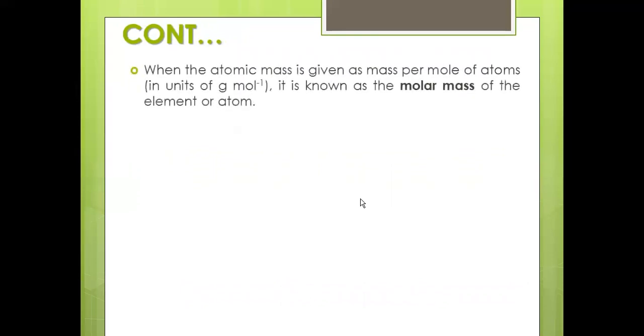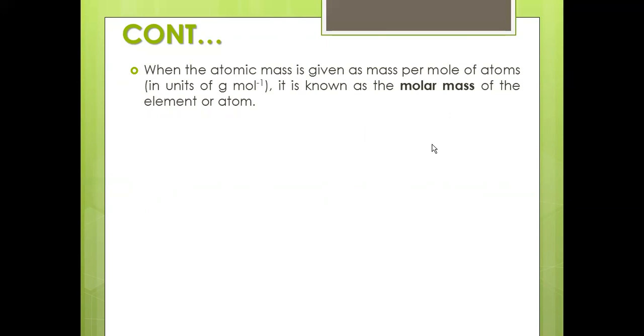So next, we will skip it. Then the atomic mass is given as per mole of atom. The mass is given in gram per mole, that means g mol^-1. That is known as the molar mass of the element or atom. So this is what you have to know.